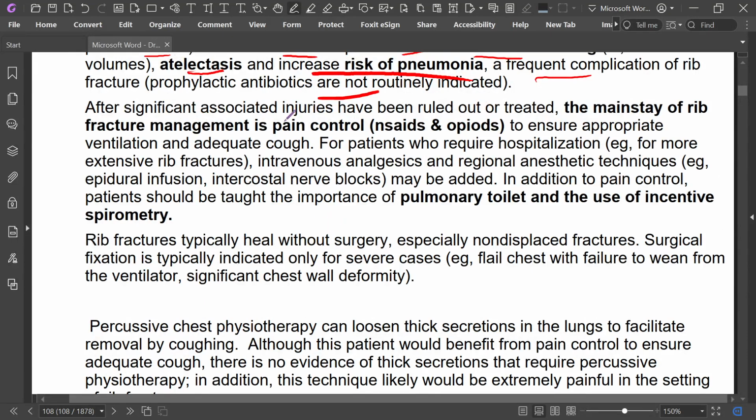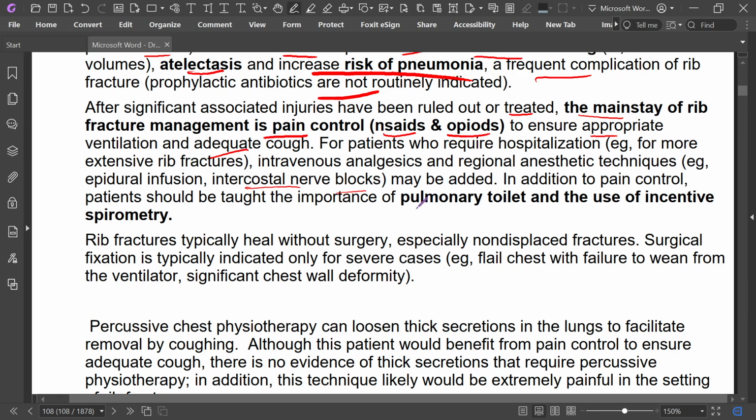After significant associated injuries have been ruled out or treated, the mainstay of rib fracture management is pain control, with NSAIDs and opioids, to ensure appropriate ventilation and adequate cough. For those who require hospitalization and for more extensive fractures, IV analgesics and regional anesthetics, such as epidural infusion or intercostal nerve block, may be added.